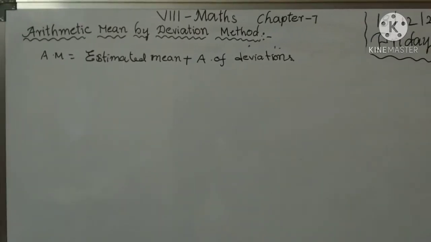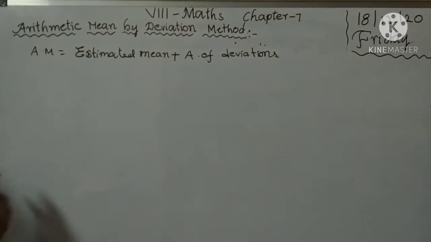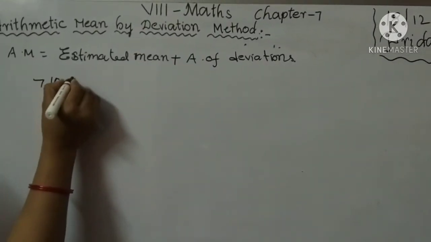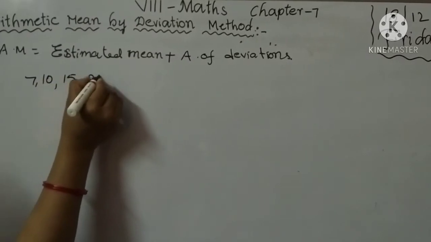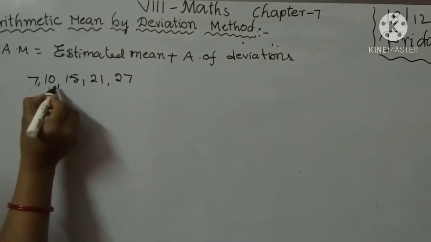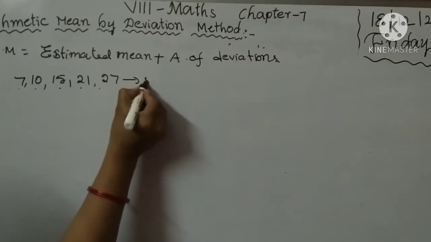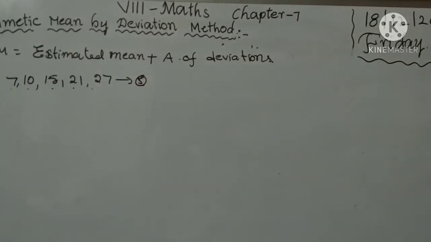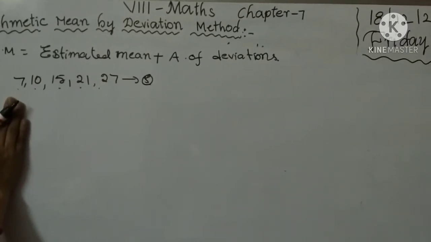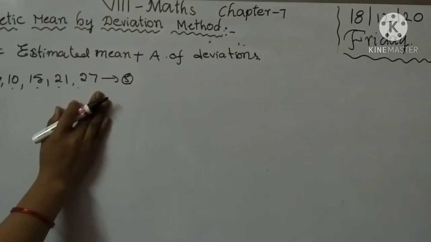So I have taken 5 observations in the data. They are 7, 10, 15, 21 and 27. How many observations are there? 1, 2, 3, 4, 5 observations. I am taking one example with 5 observations. Okay, children?